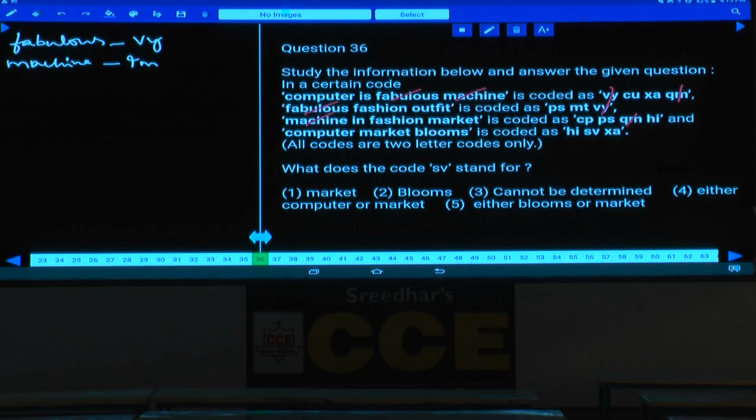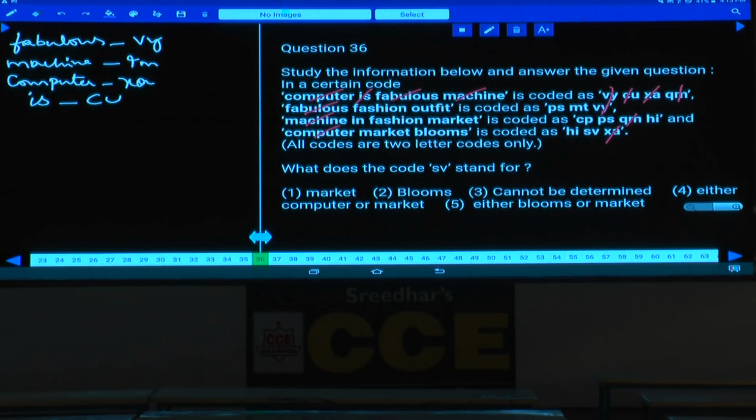Then compare the first and the fourth. Yes, which word is common here? Computer is common. As computer is common, then what is the code common between the first and the fourth? CP, PS and HI, isn't it? HI, SV, XA, hence XA is common, hence the code to the word computer is XA. Then what is the word left over here? And what is the code left over here? The code left over is CU, and the code to the word is CU.